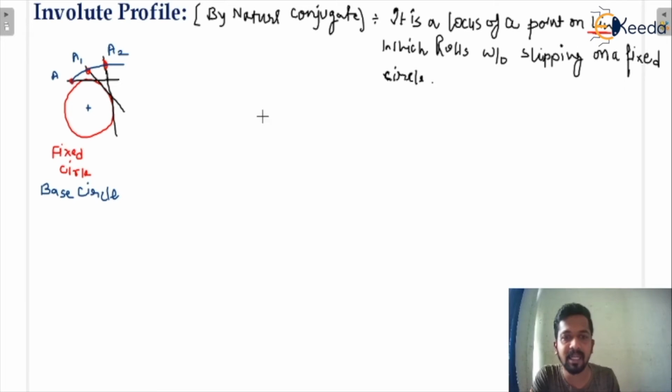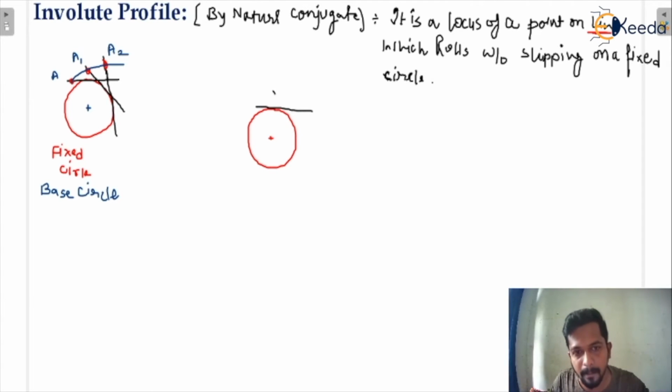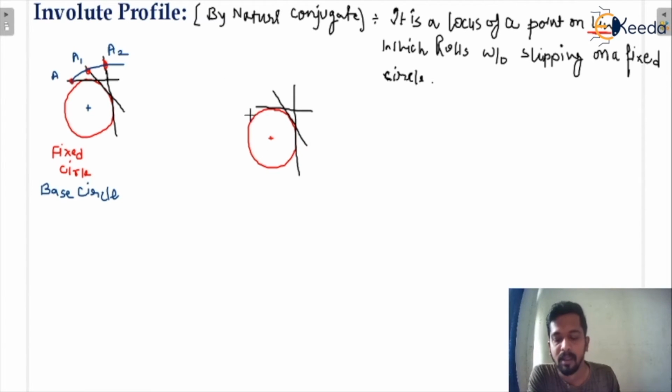Now we will consider the next circle in order to understand the concept behind the involute profile and what is the role of the base circle in the involute profile. So this is the fixed circle, the base circle, and I'm going to draw the line which is in rolling condition. It can be like that, yes or no? Now this is A, this is A1, this is A2.